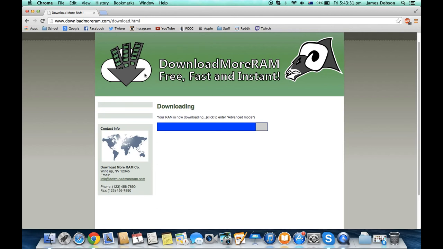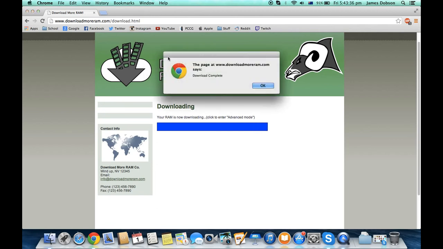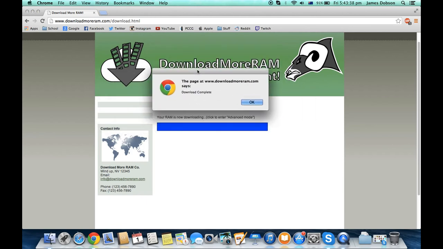Now, once your download has completed, a dialog box should pop up telling you that it is completed. Now it is safe to close your web browser. If you want more than 4 gigabytes of RAM, just download the RAM as many times as you need. It'll work every time. I guarantee it. Enjoy.